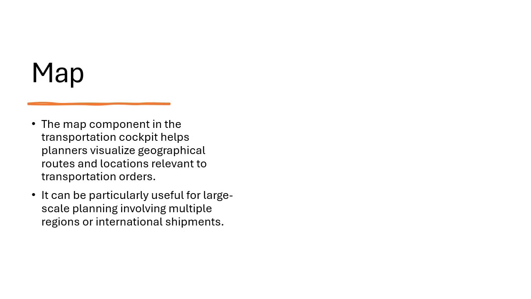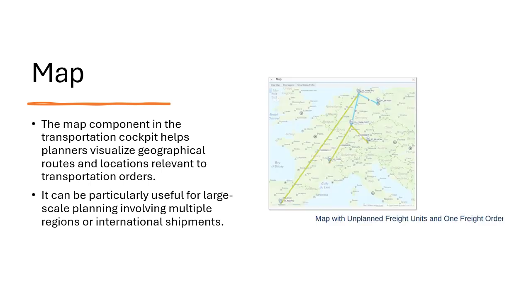And next is the map. So the map feature in the transportation cockpit actually helps planners to focus on geographical aspects like planning, which allows them to visualize objects on the map and make decisions based on proximity or route optimization. So this is particularly useful for decisions around consolidation and capacity utilization. And this is an image which shows the use of map in planning. So it displays unplanned fleet units and a single planned fleet unit, which helps planners to identify available fleet that needs to be allocated to transport resources.